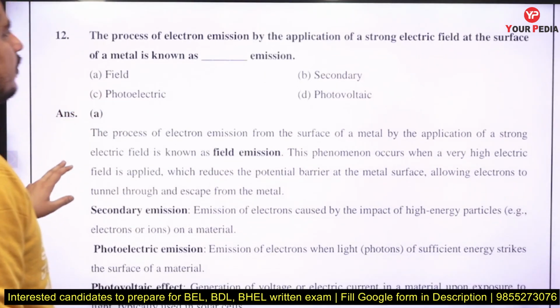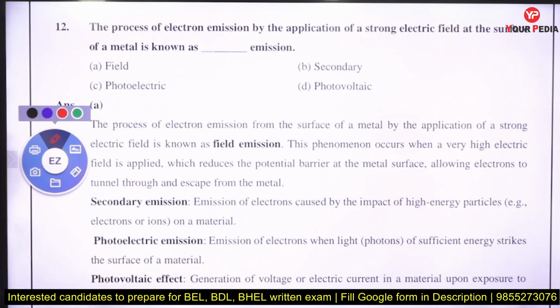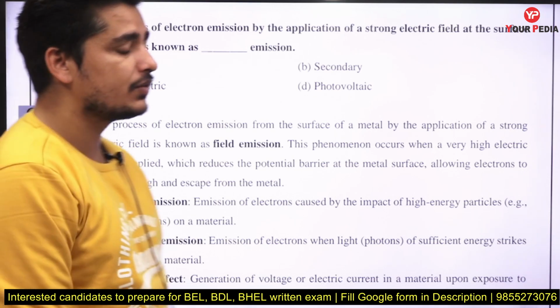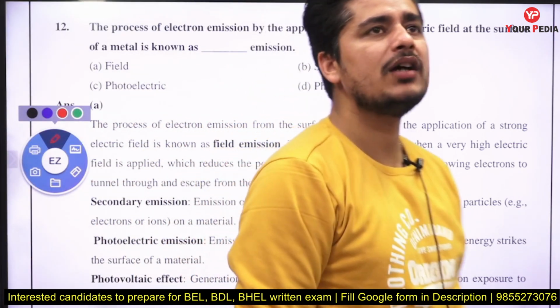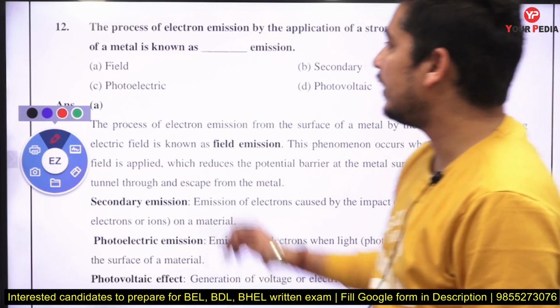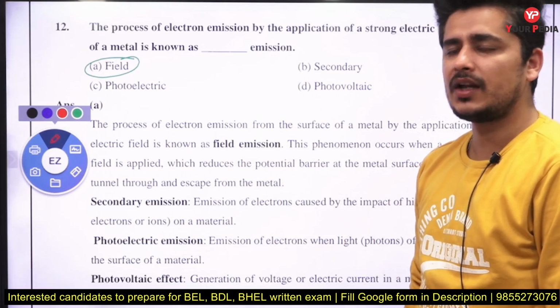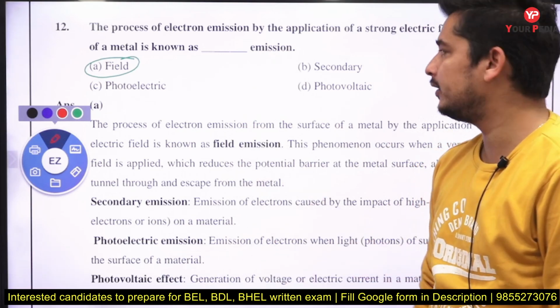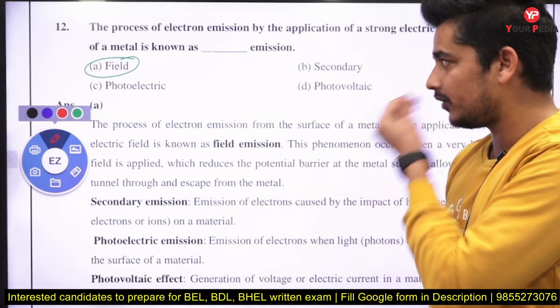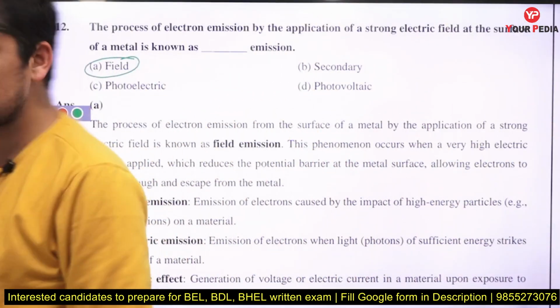The process of electron emission by applying a strong electric field at the surface of the metal is known as field emission. That is not the photoelectric effect, because we are emitting the electron by applying a strong electric field. That's why it is called field emission. If you apply light on the surface, and due to that light electrons are emitted from the surface, that is called the photoelectric effect. That is a different thing here. So it is called photo emission.